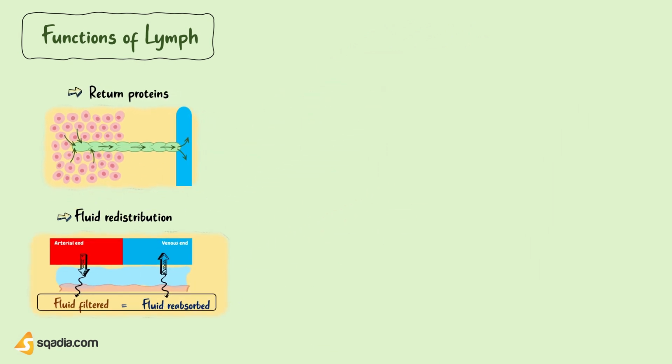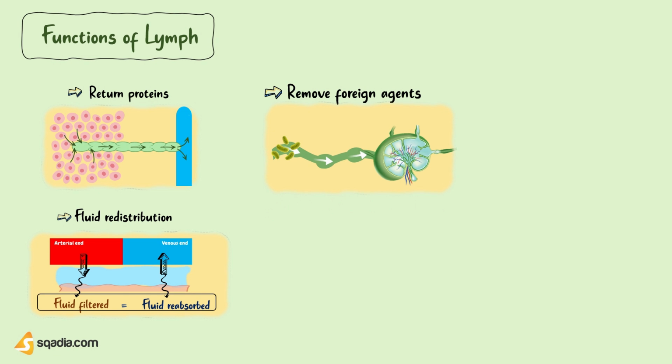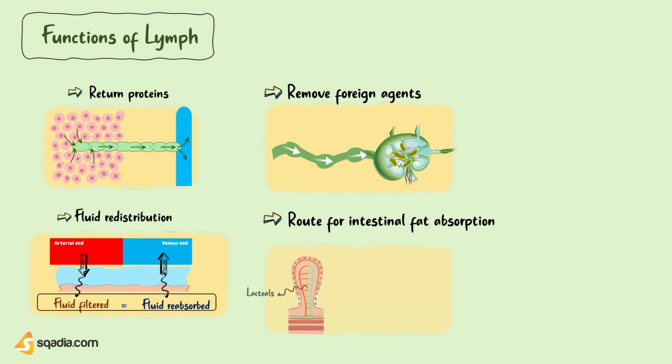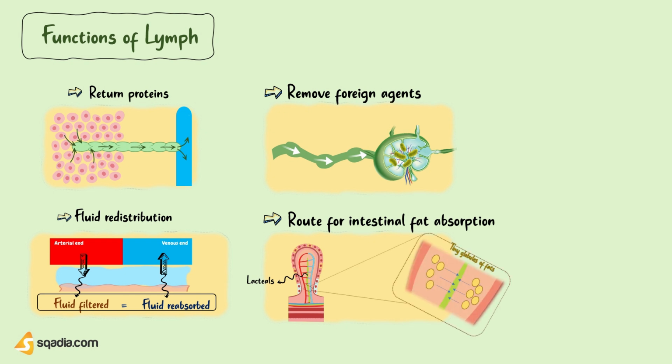Also, lymph provides protection against foreign agents. As bacteria, toxins, and other foreign bodies are removed from tissues via lymph through the help of lymph nodes. We'll understand it in detail under lymph nodes. Other than that, lymph flow serves as an important route for intestinal fat absorption through specialized lymphatics called lacteals.